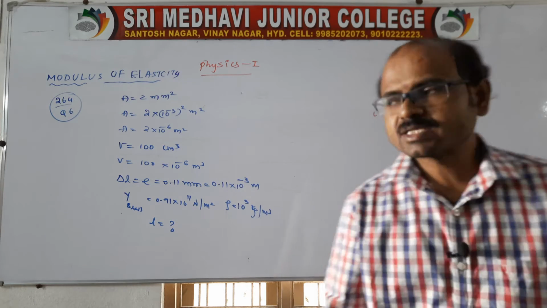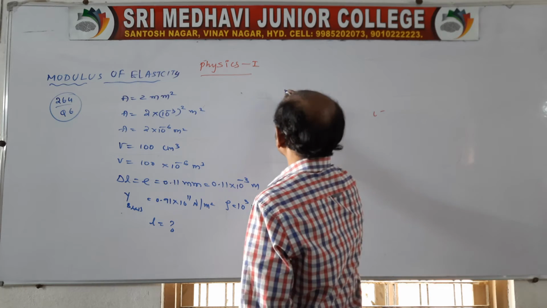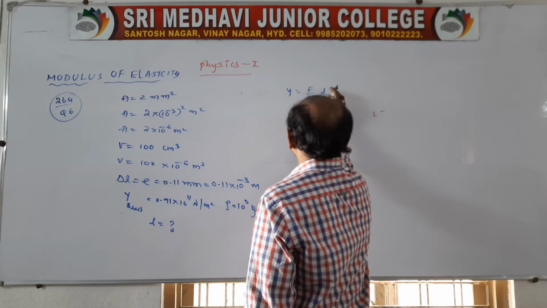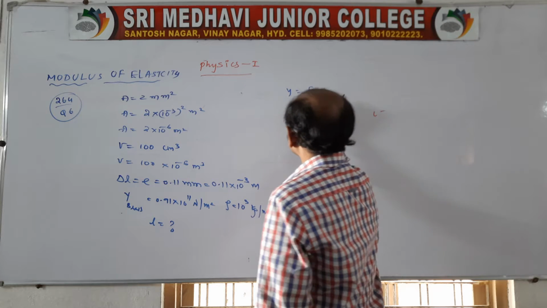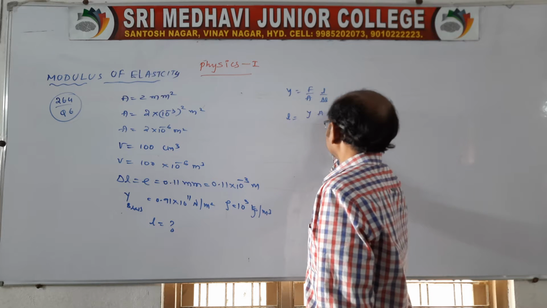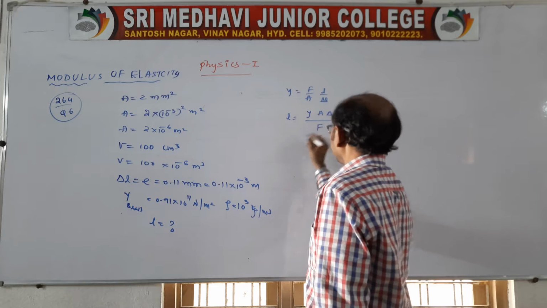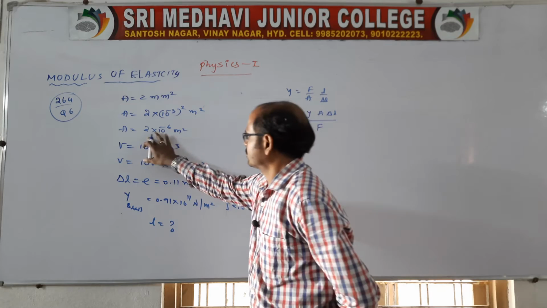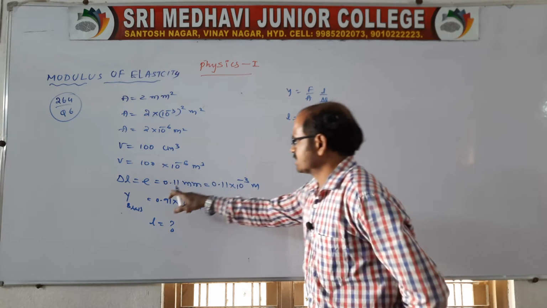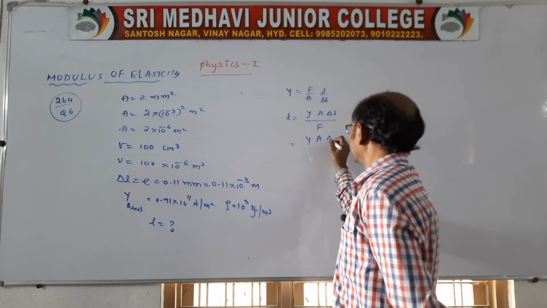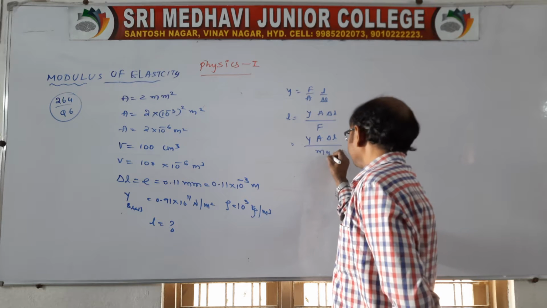So the natural length is being asked, no? There will be Young's modulus formula, Y is equal to F by A into L by delta L. Of course, L is being asked. L you take as subject and the remaining you take A delta L by F. Of course Y is there and area is there, delta L is there, but we don't know F. F you write as it is, mg.